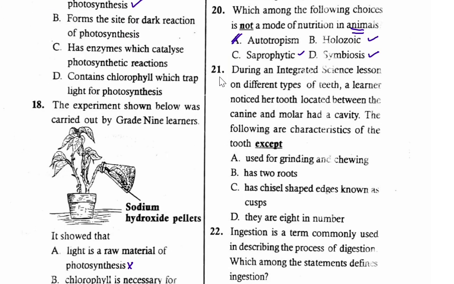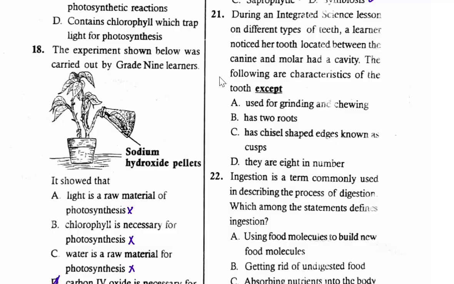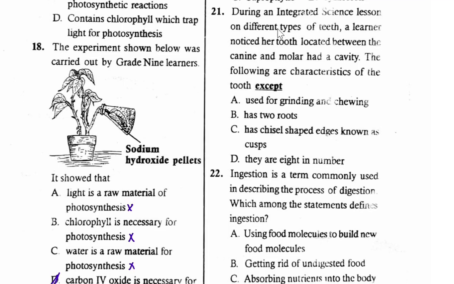Let's continue to question number 21. During an integrated science lesson on different types of teeth, a learner noticed that a tooth located between canine and molar had a cavity. The following are characteristics of the tooth, except. When we locate the tooth that is between canine and molar, we know that it is a premolar. Therefore, we are looking at the characteristics of premolar.